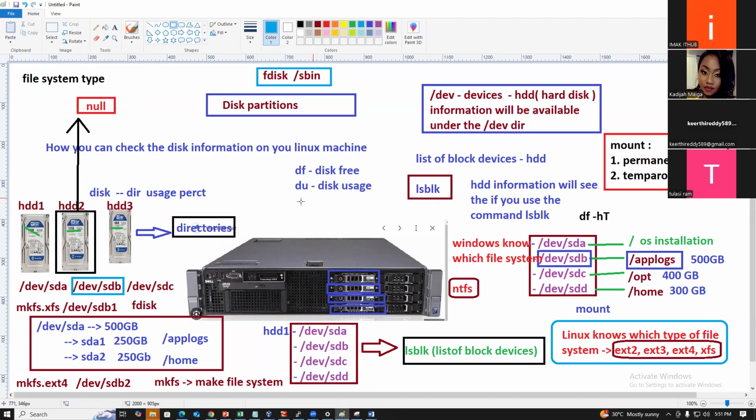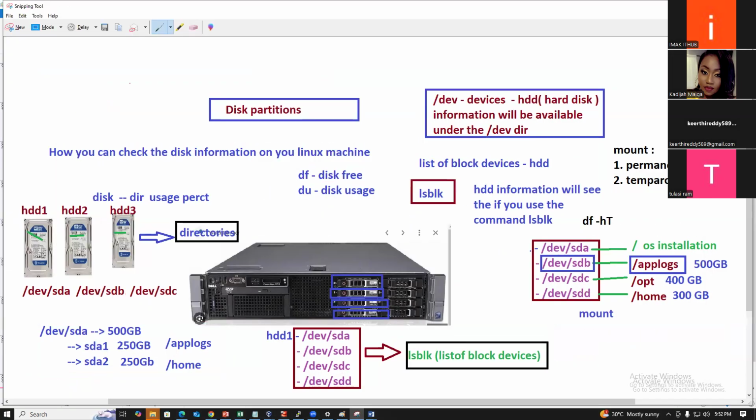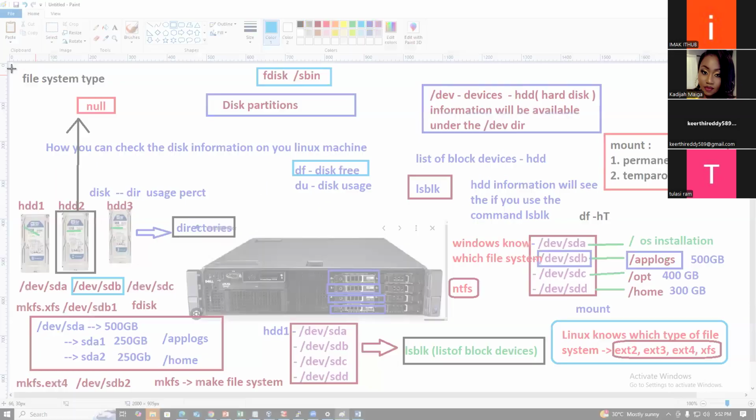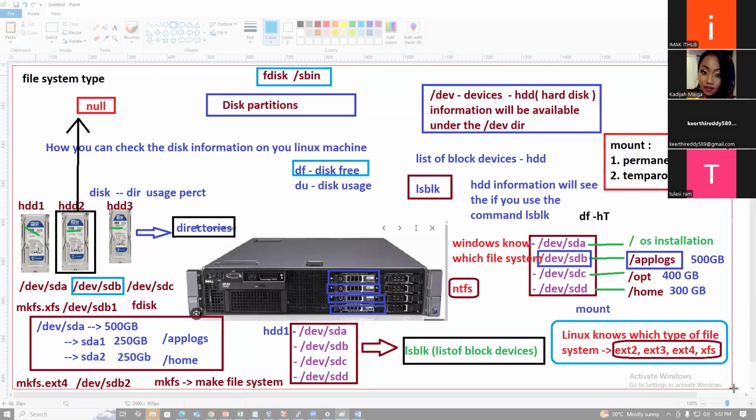You can use lsblk. To check the entire information, use df -h. Then the mounting: this hard disk will be mounted to directories. There are two types of mounting, permanent mounting and temporary mounting. Guys, understood?